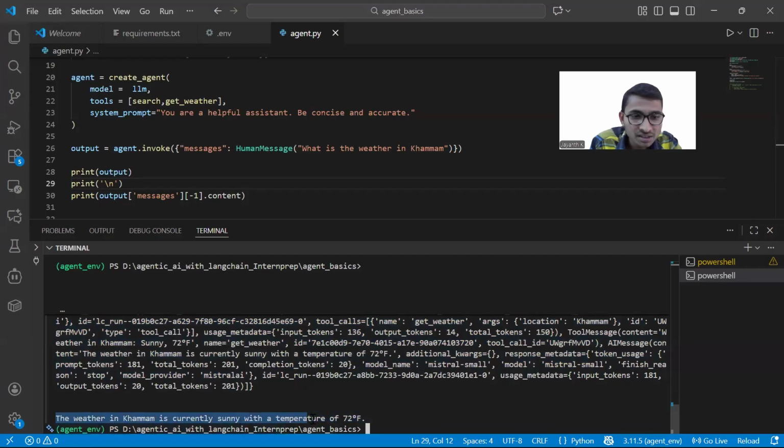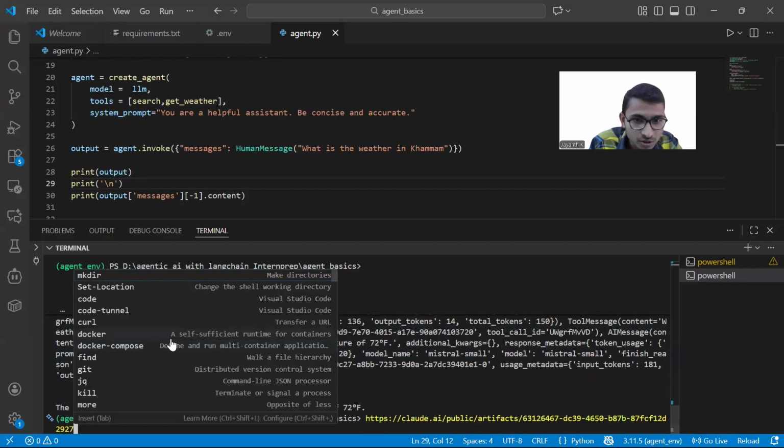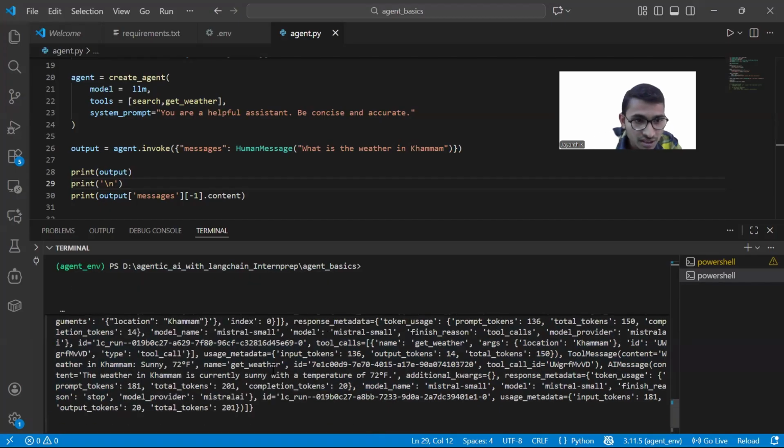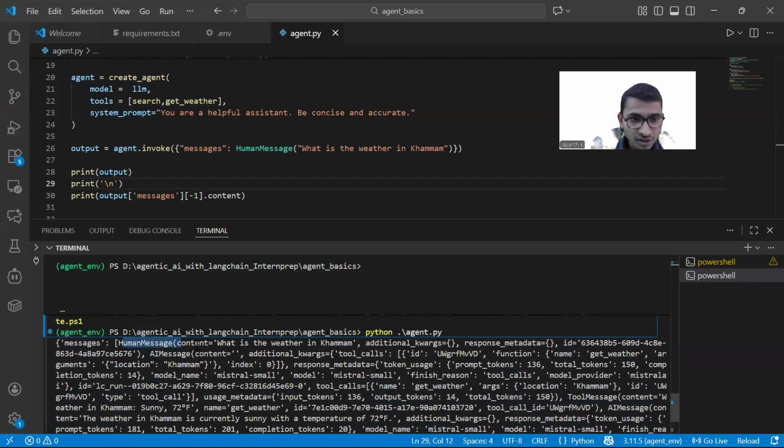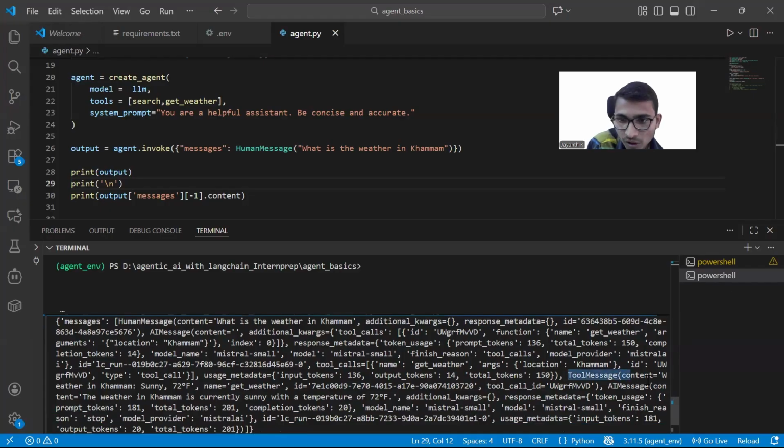The weather in Khammam is currently sunny with temperature 72. How is it working? Like this. First you see here, the first message, the human message, that we give as an input, Khammam, right? And then it is calling the tool. Here you can see the tool message. From this you got the tool message. What is the tool message? Weather in Khammam is sunny 72, right? And then the agent got this tool message, then it gave the agent's complete response, right?